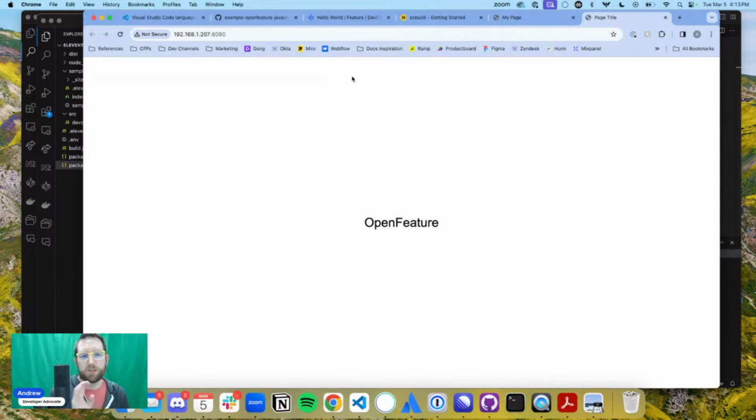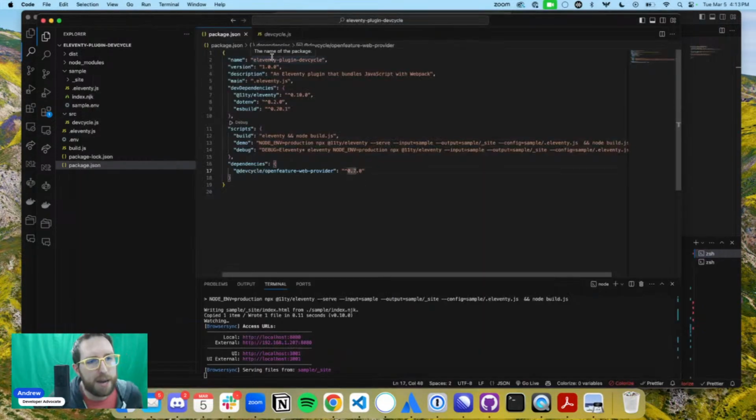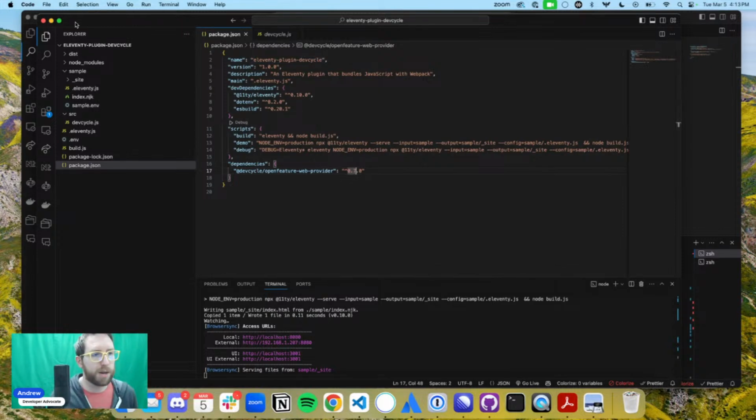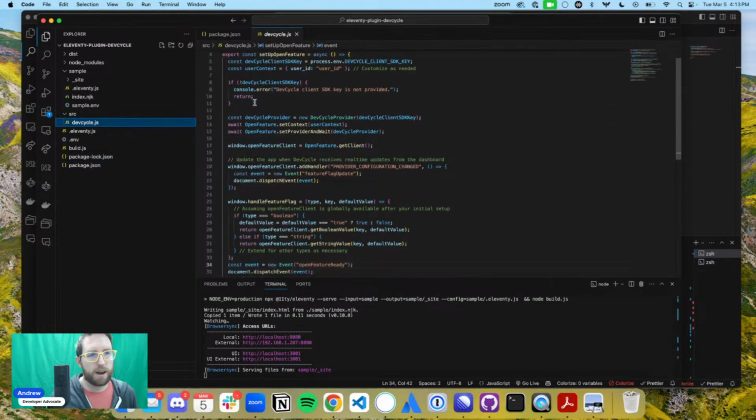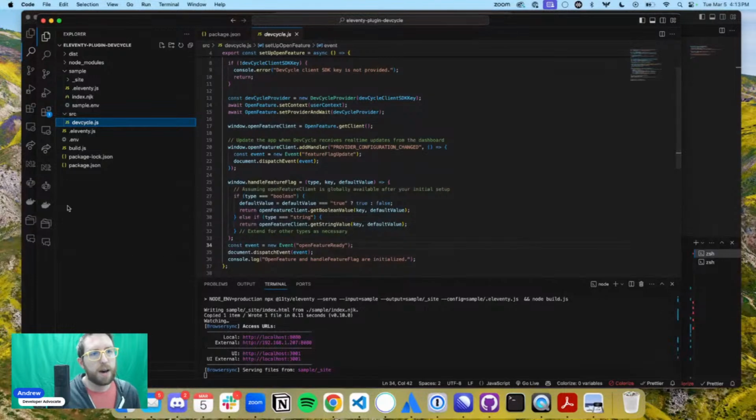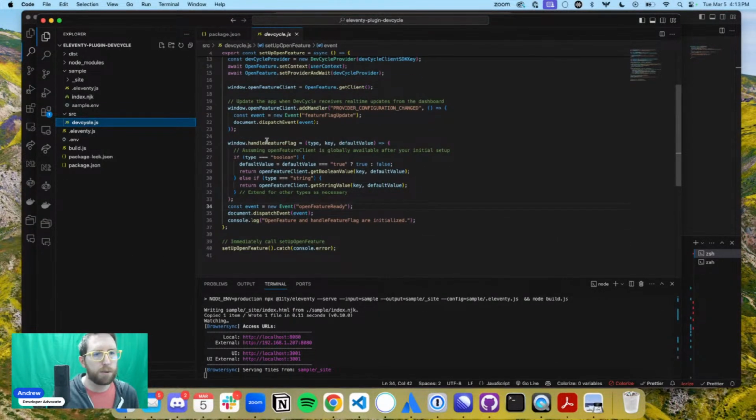I want to continue this journey with Eleventy, because I do actually want to get this plugin working, and I think with the new implementation, because in this example I added a bunch of things that I didn't need to. I'm pulling in from an env file, which is really valuable, but I actually declared this window variable multiple times, and I don't think I needed to do that. I don't think I actually need to run this handle feature flag. Maybe I do in the browser. I need to figure this out. But this is kind of the ultimate implementation of how it works.